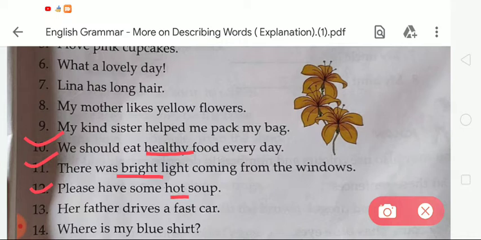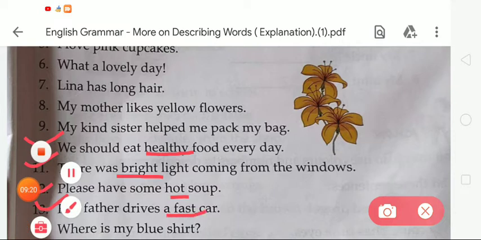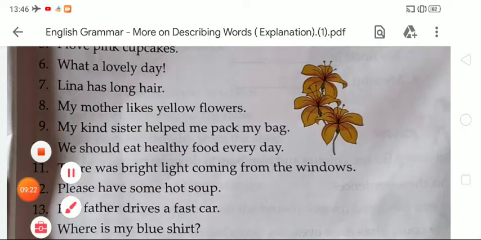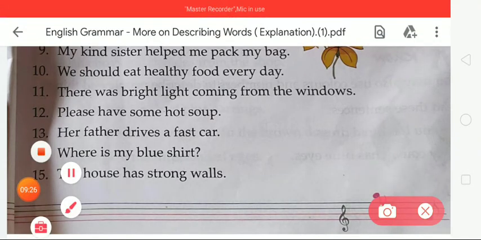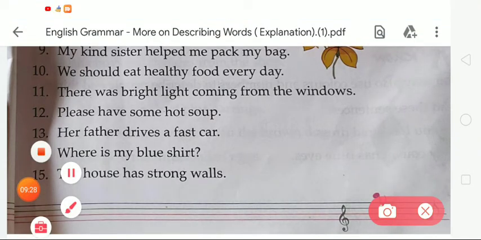Now the next, number 13: her father drives a fast car. So student, in this sentence, the describing word is fast. So we have to underline the word fast. Okay. Now moving to the next, that is number 14: where is my blue shirt? So the describing word is blue. So we have to underline it.